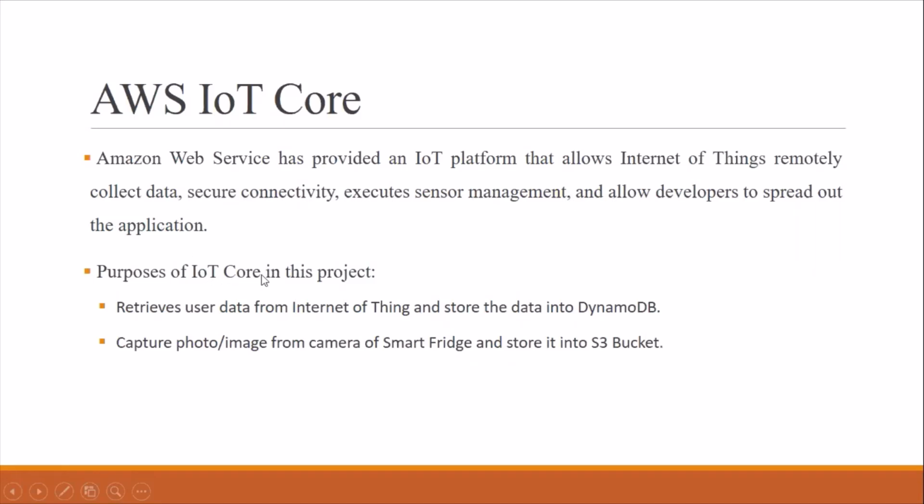The purpose of IoT Core in this project is to retrieve user data such as gender, height, and weight from the Internet of Things and store the data into DynamoDB. We will also use IoT Core to upload a photo or image captured from the camera of the smart fridge and store it in an S3 bucket. Next, I will demo how to perform tasks using IoT Core.